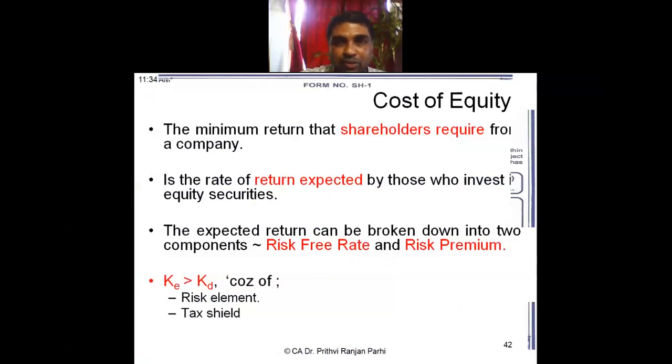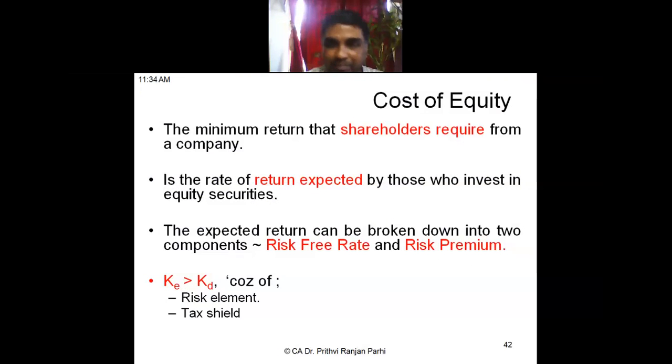Then we have understood the concept of cost of equity. And in that context, I had asked you at that point of time which one is cheaper, whether debt is cheaper or equity is cheaper. If I ask you the same question today, what will be your answer? Debt is cheaper. Why do you think debt is cheaper?